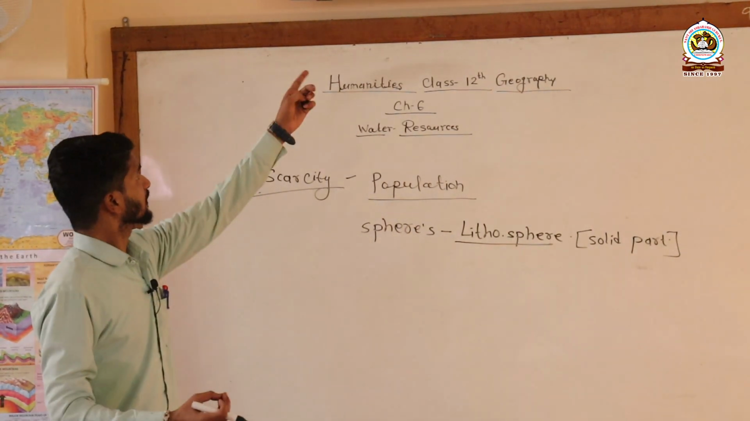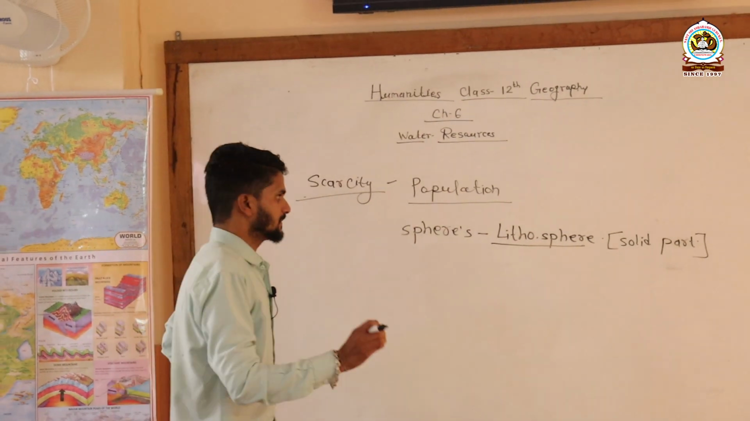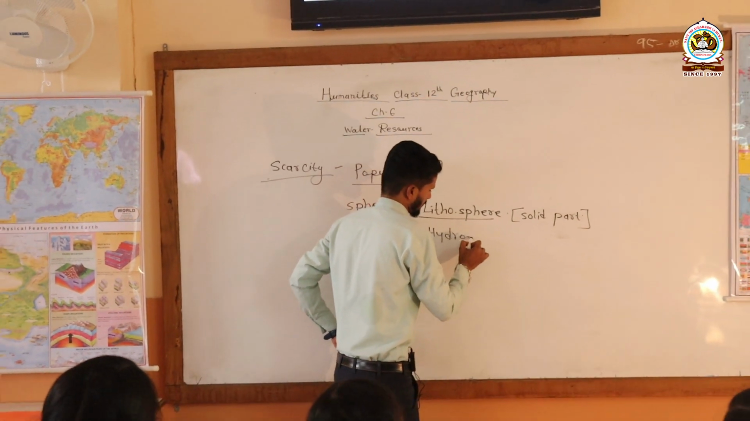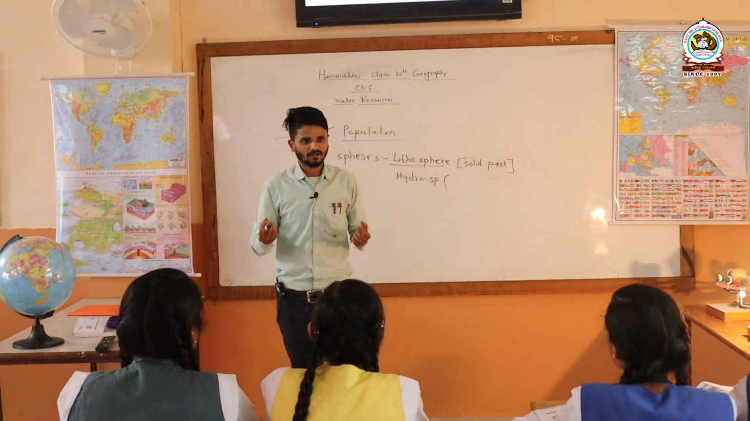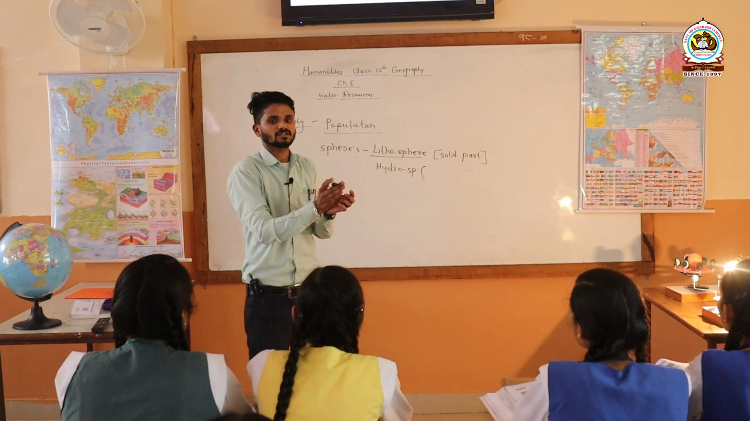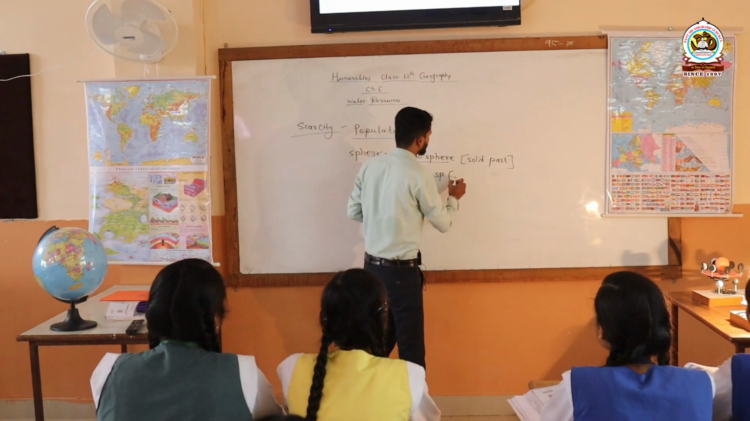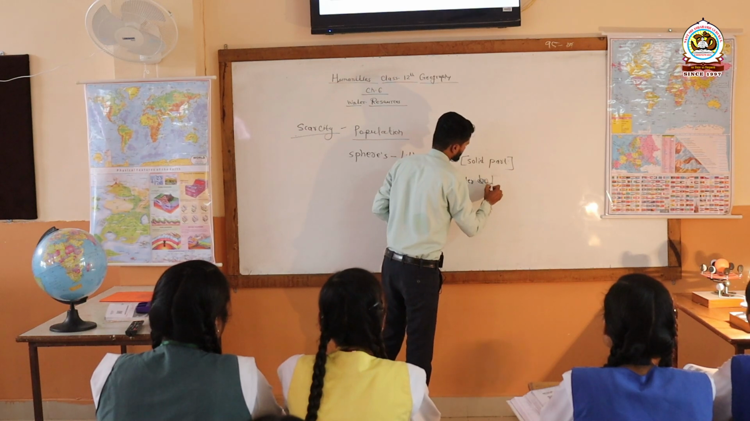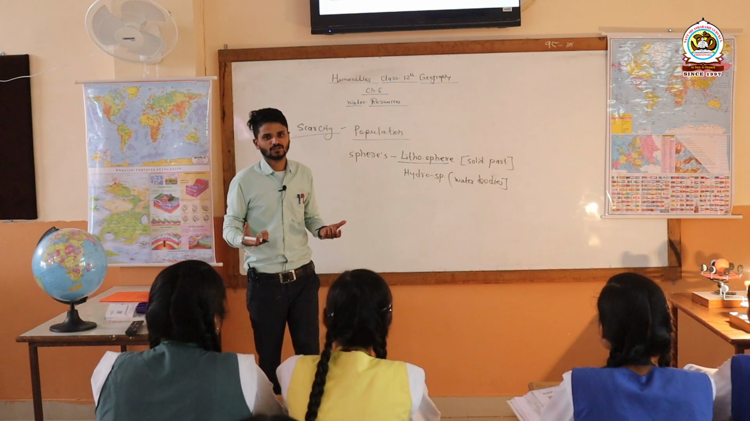Next, the second is the hydrosphere. What does hydrosphere mean? Where the water is present. Yes, it is the part of the earth where water is available, the part covered by different water bodies. So it is called the hydrosphere.